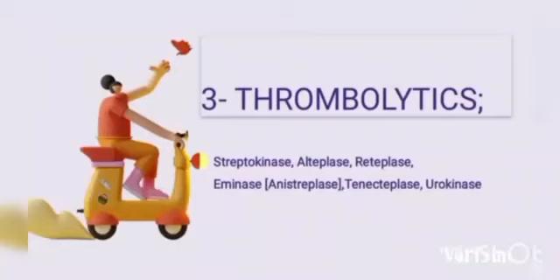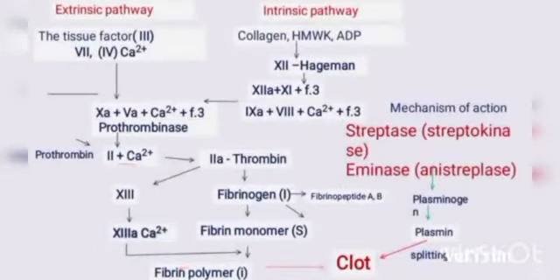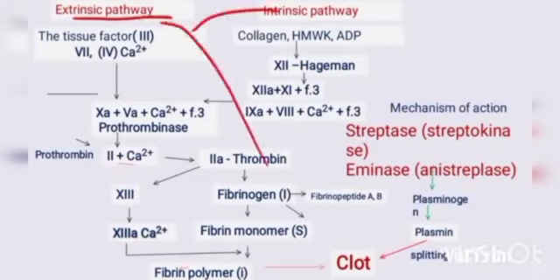Thrombolytic agents contain streptokinase, alteplase, reteplase, anistreplase, tenecteplase, and urokinase. These are the thrombolytic agents, and the mechanism of thrombolytic agents works through the intrinsic and extrinsic pathways. The extrinsic pathway and intrinsic pathway both lead to the formation of a blood clot.